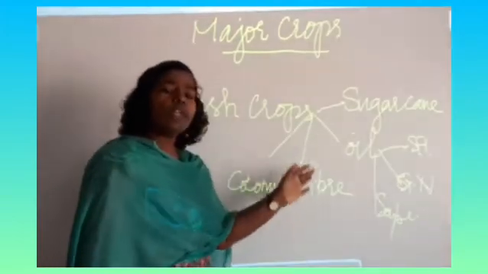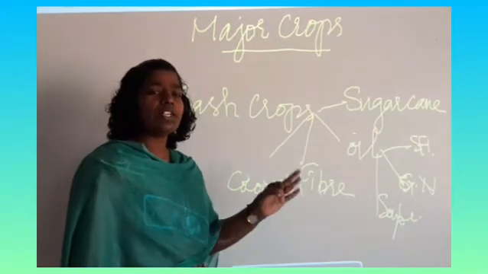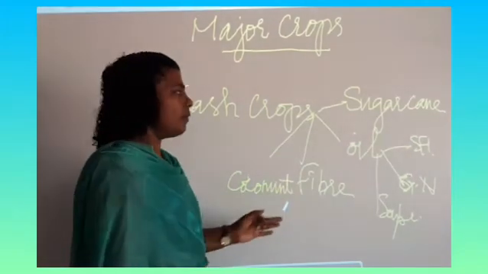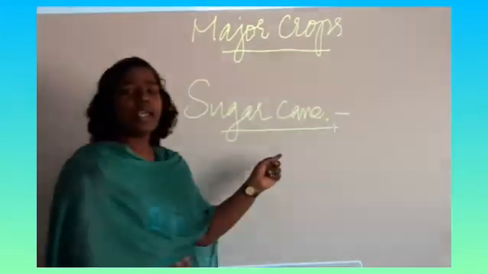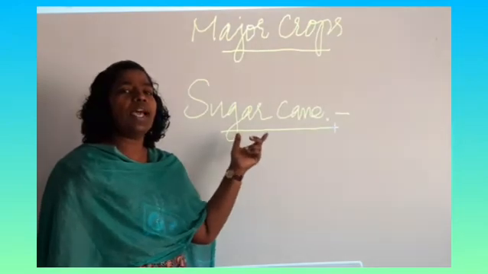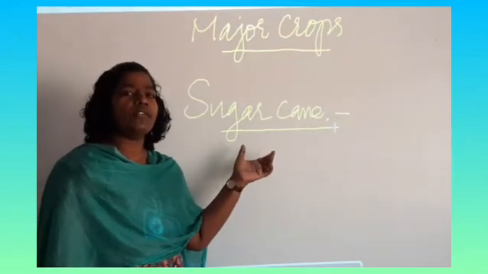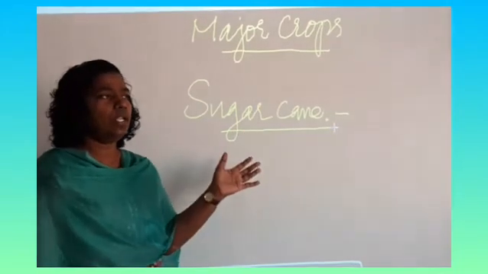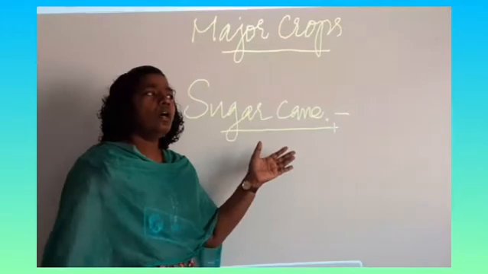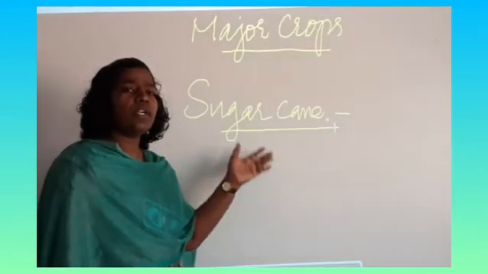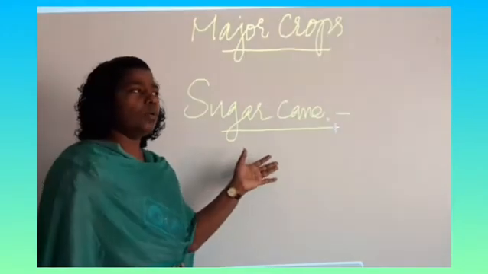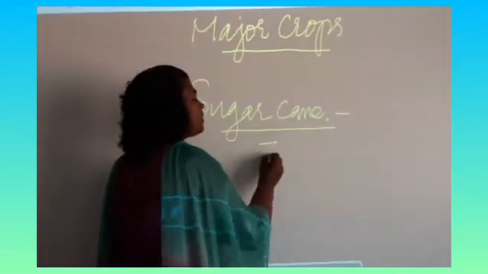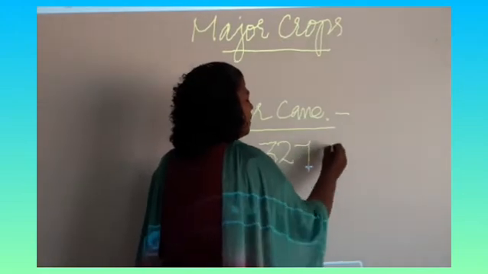We are going to see three important cash crops that are cultivated all over the world and especially in India. First of all, sugarcane is one of the most important cash crops cultivated in different parts of India, especially the northern belt and the southern belt. It is also a famous crop cultivated around the world.